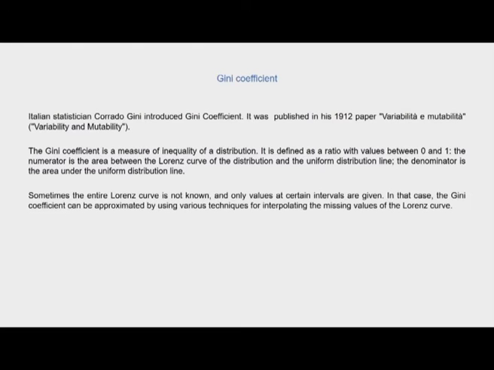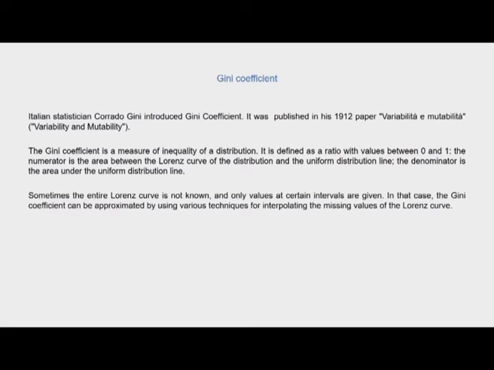The numerator is the area between the Lorenz curve of the distribution and the uniform distribution line. The denominator is the area under the uniform distribution line. Sometimes when the entire Lorenz curve is not known and only values at certain intervals are given, the Gini coefficient can be approximated by using various techniques for interpolating the missing values of the Lorenz curve.